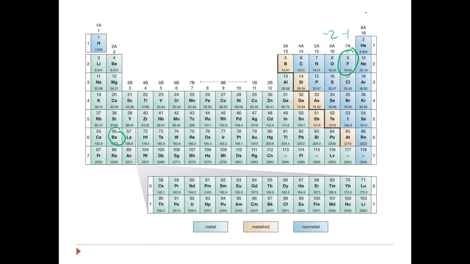Now, why is there no trend for group 8 or group 18? Remember, these are stable, so these typically don't form ions. So we don't look at the patterns for those. But then these are +1, +2, +3, and then -1, -2, and then -3.